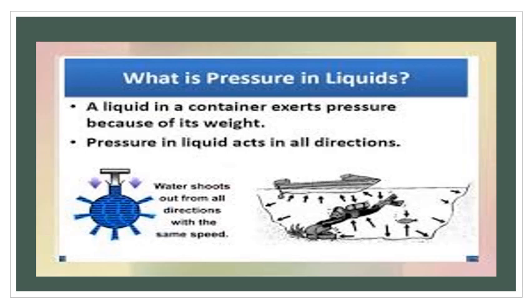Because of its weight. Pressure in liquid acts in all directions. Here you can observe the two small diagrams to know the liquid pressures.